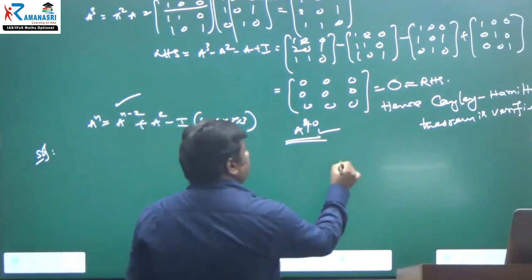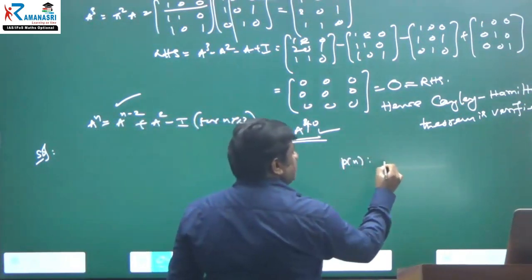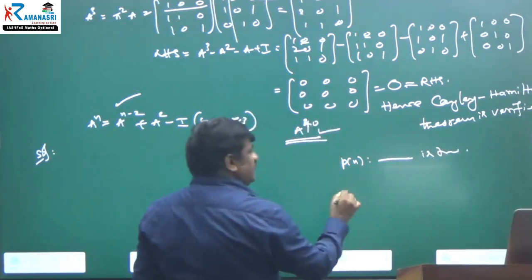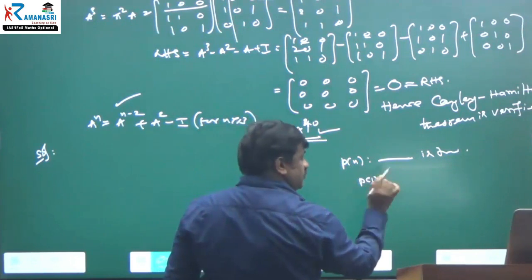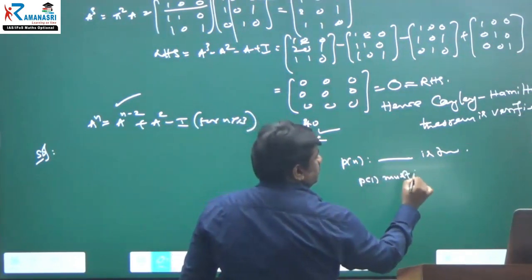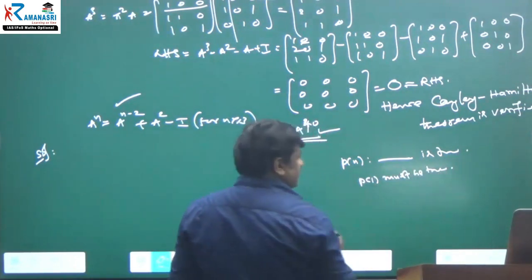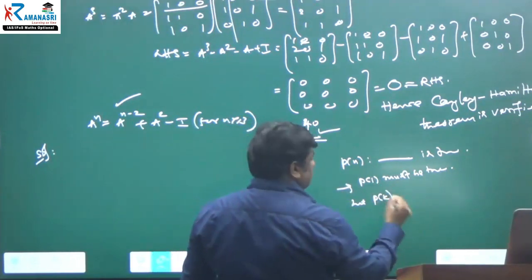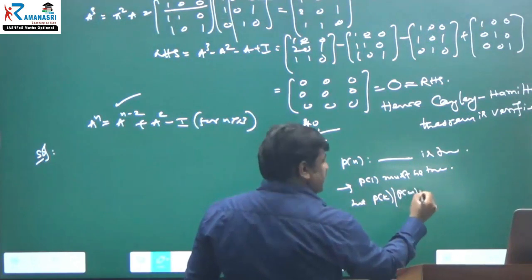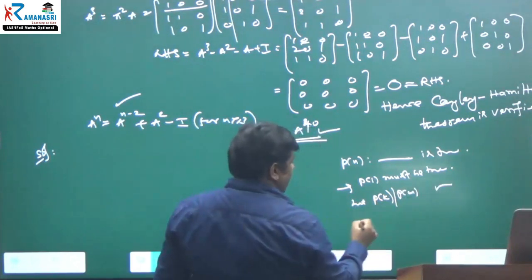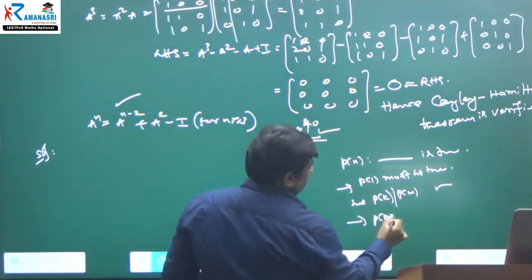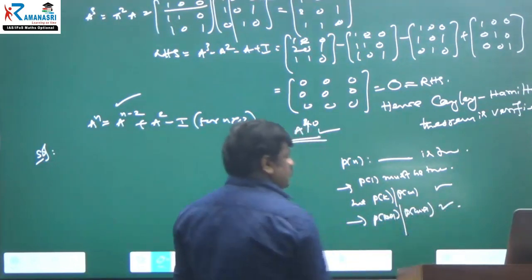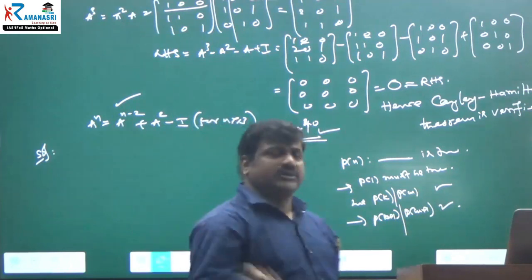You know that whenever you want to show that a statement P(n) is true, you have to show that P1 must be true. Then you take P(k) or P(m), whatever it may be, as true, and you have to prove that the P(k plus 1) or P(m plus 1) statement is true. Then you are able to generalize.